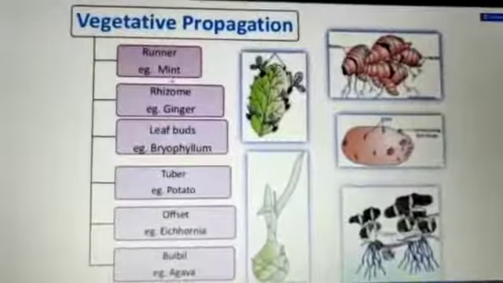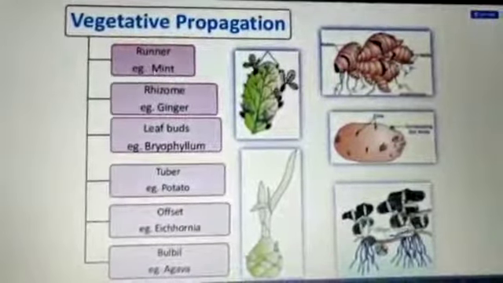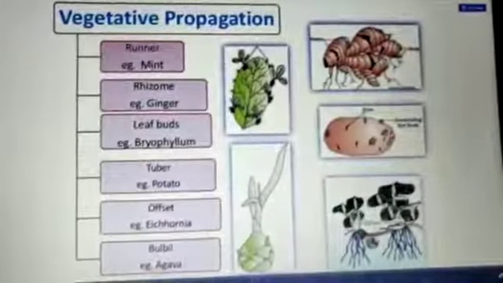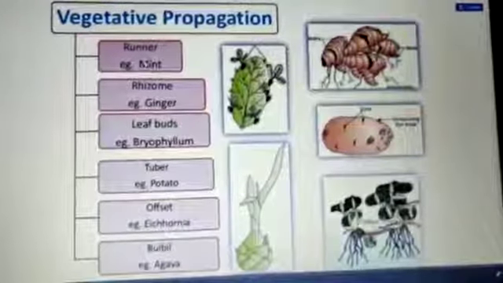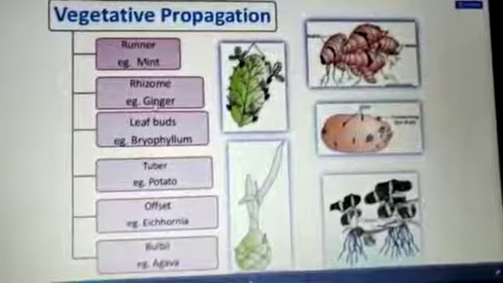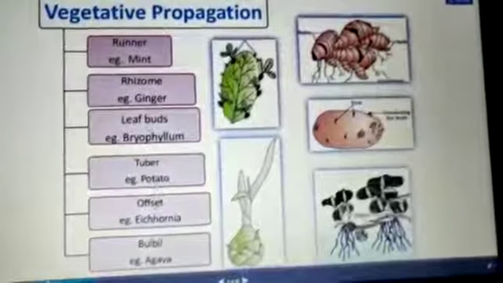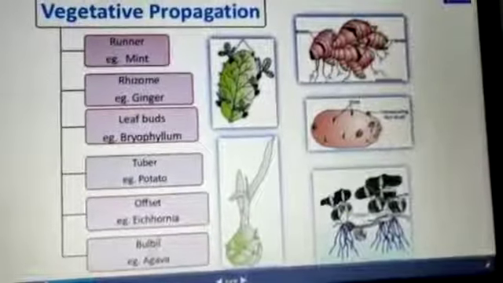So vegetative propagation, you are able to see. Runner means mint, पुदीना, जो है उनके stem हम लगा देंगे, root लगा देंगे तो भी the plant is able to grow into a complete body. Rhizome: ginger. Leaf buds: Bryophyllum. Tuber: potato. Offset: Eichhornia. Bulbil: Agave.